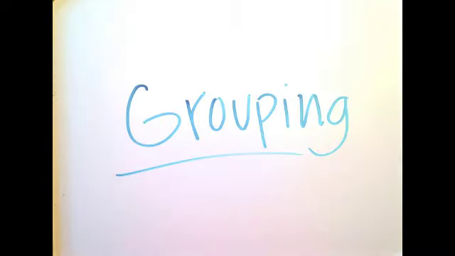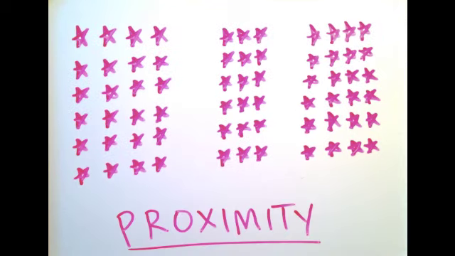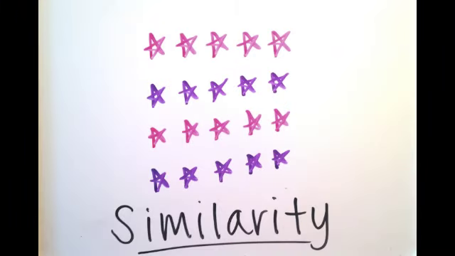Grouping is another type of perceptual organization, and there are many ways to group. Look at these stars. Do you see them in groups of 4 columns, 3 columns, and another 4 columns? Or do you see them as 11 columns? Your brain wants to see them as 4, 3, and 4, and this is because those columns are closer together. This represents grouping through proximity. There is also grouping through similarity. You probably see this set of stars as 4 rows rather than seeing them as columns. This is because the similar colors of each row affect how your brain processes the set.